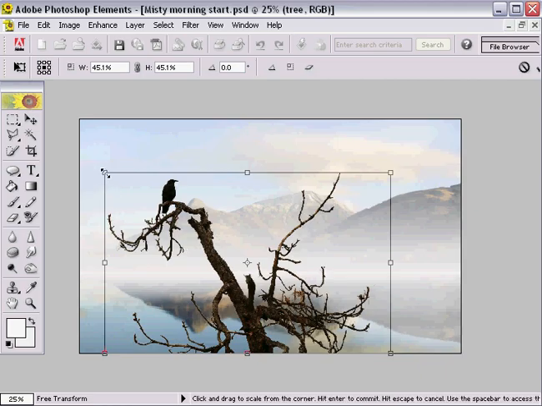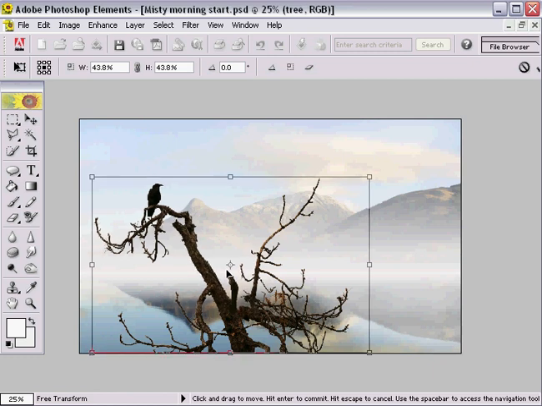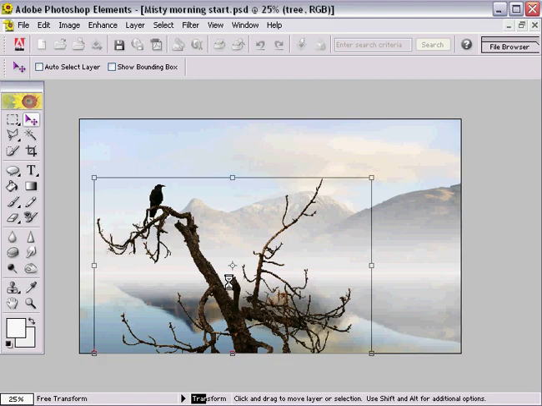And I'm going to bring that down just a wee bit more. It's going to be positioned just about there. And once we're happy with that, we can hit the Enter key to commit that transformation. It will take a couple of seconds because this is quite a task that we're asking Photoshop to do.